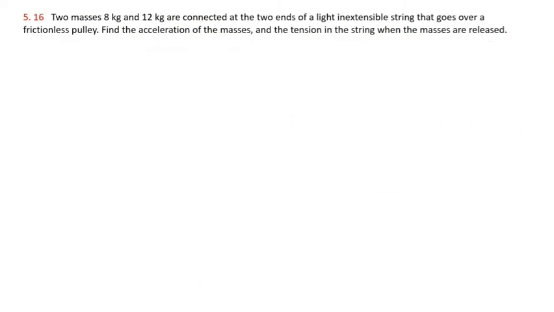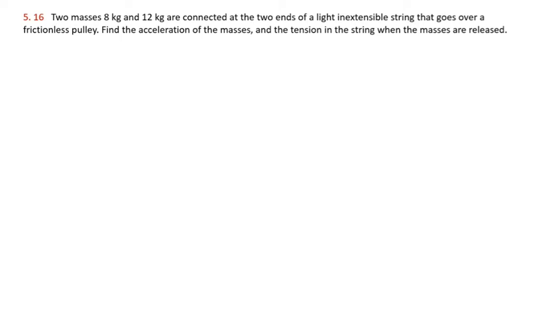Two masses 8 kg and 12 kg are connected at the two ends of a light inextensible string that goes over a frictionless pulley. Find the acceleration of the masses and the tension in the string when the masses are released.